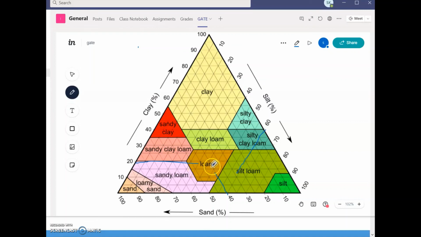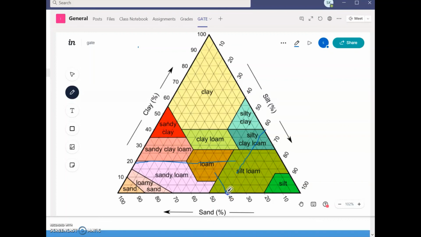Now when you extend this line, you can extend it up to here or up to here, but we should extend it up to here because we should see the combination. So it comes under silt loam. Why? Because this is the point for the 40 also.